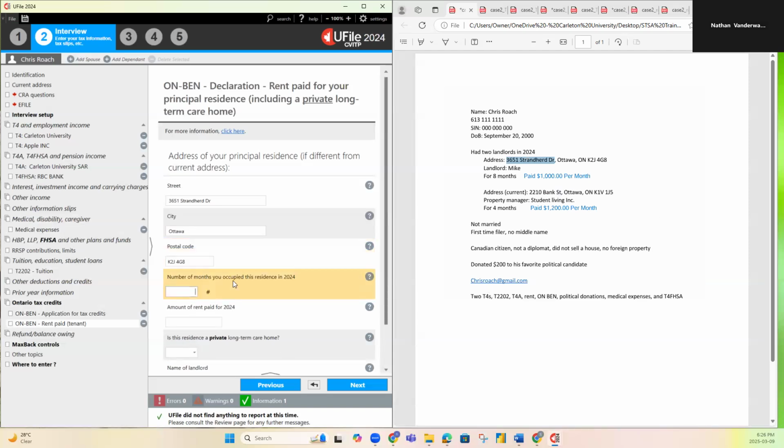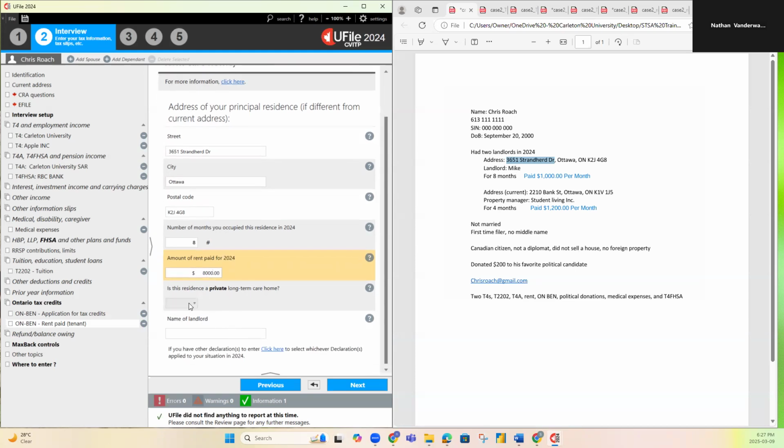Number of months you occupied this residence in 2024. 8 months, he's telling us, and the amount of rent paid. So oftentimes, this is how you'll receive the information from a client. They'll just tell you, and you have to manually calculate it. So we're given that he's paying $1,000 per month, and it's for 8 months. That's an easier one. So it'd be 8 times 1,000, which we all know is 8,000. So that's what we're going to put in for the rent paid.